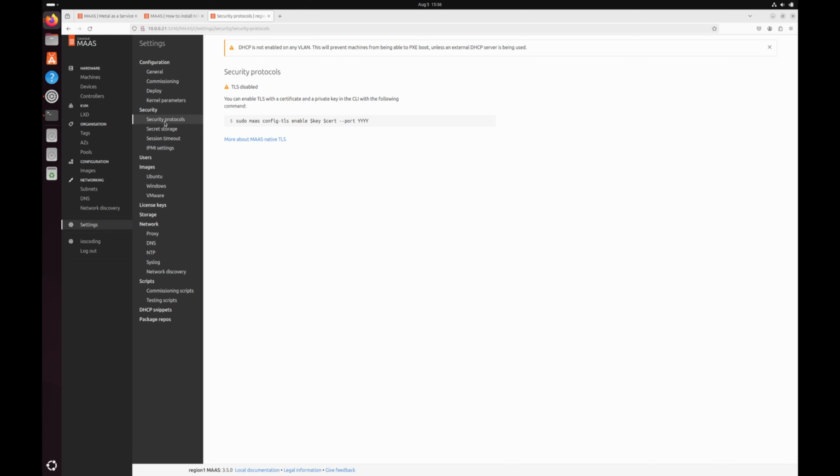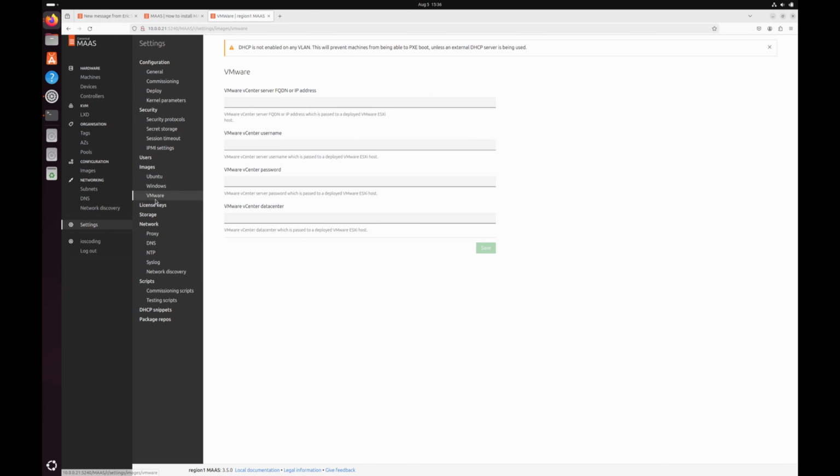Under security protocol, we don't need to know anything about it yet. If you're managing images for different platforms, for example Windows, you will need a KMS, which is the activation server. That's where your Windows hosts go to grab an activation key. You can place the FQDN of the activation server in here as well. Same thing for the VMware.